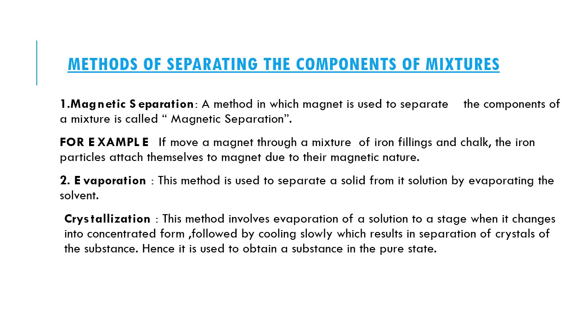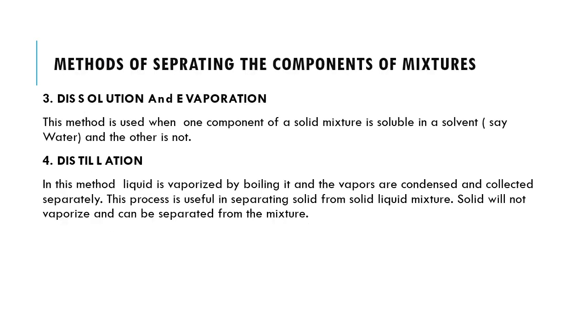Hence, it is used to obtain a substance in pure state. Now we will take the third method of separating the components of mixture. The third method to separate the different components of a mixture is dissolution and evaporation. This method is used when one component of a solid mixture is soluble in a solvent, say water, and other is not.